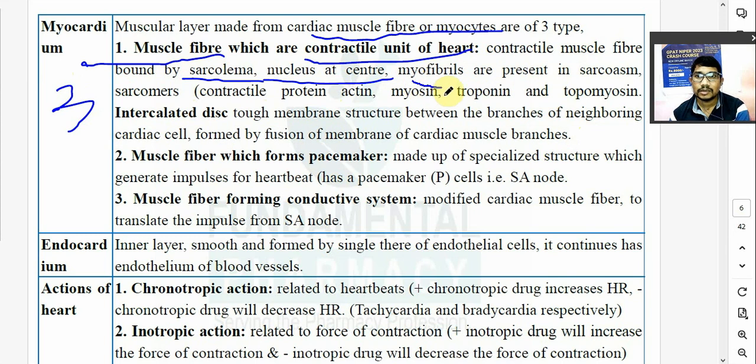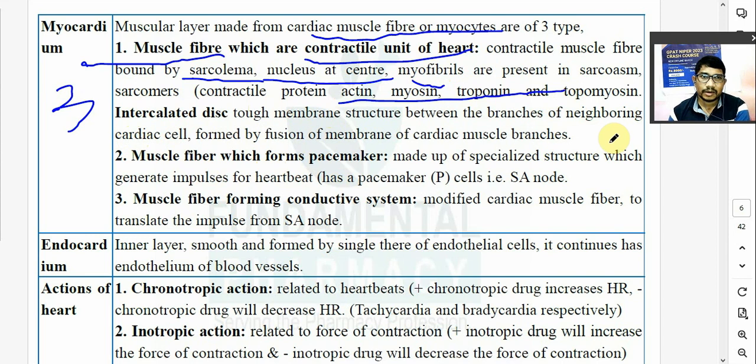Myofibrils are present in the sarcoplasm. Sarcoplasm में myofibril रहेगा. Myofibril मतलब वही contractile protein रहते हैं. Okay? So sarcomeres containing contractile protein like actin, myosin, troponin, tropomyosin, these are the contractile protein. मतलब ये actually contract होते हैं.